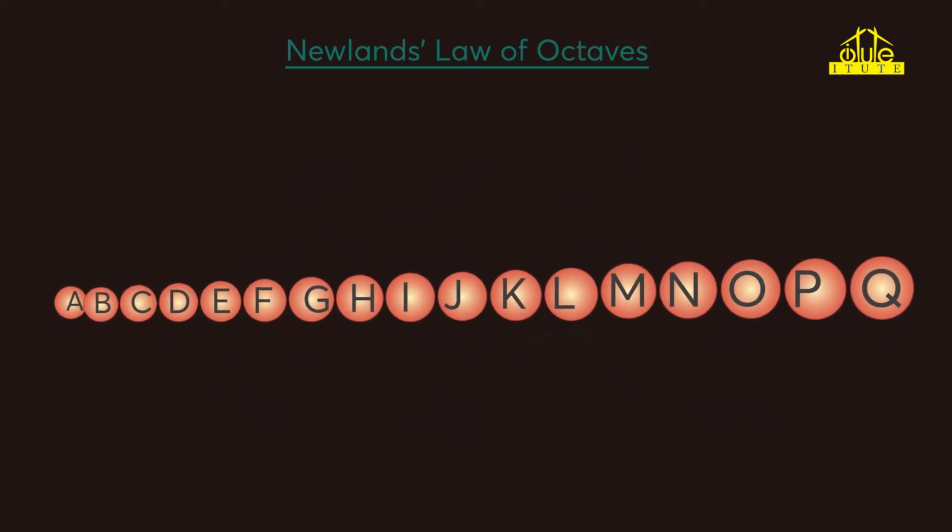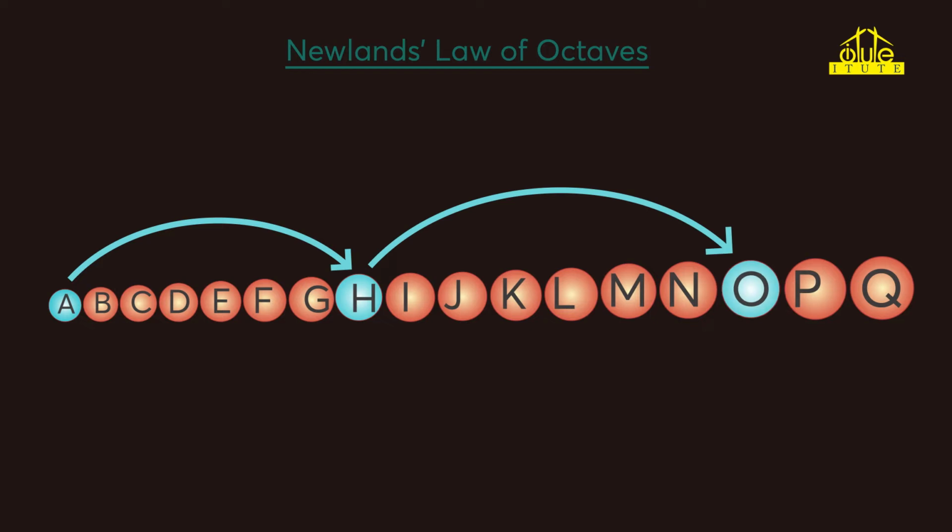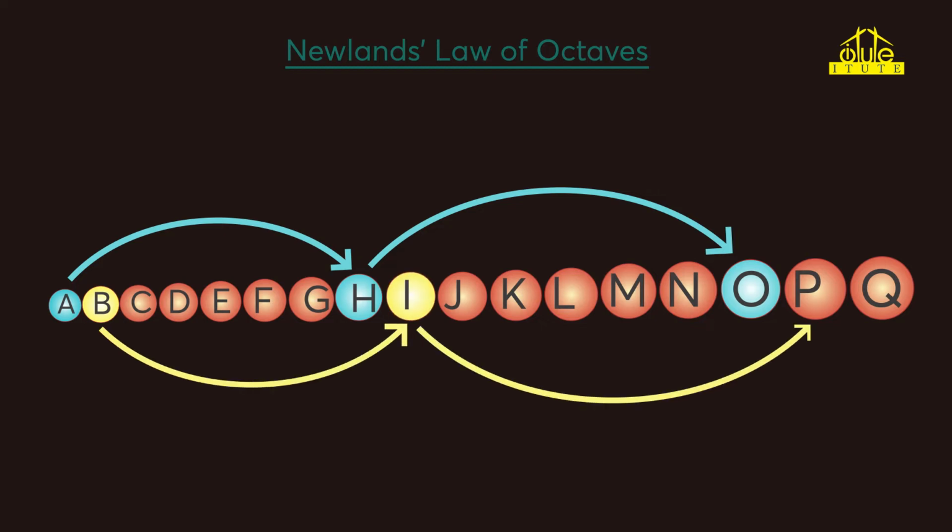In such an arrangement, Newlands found that the properties of element A repeat again in element H, then again in element O. Similarly, if we consider element B, the property of B repeats in element I, then in element P. Like this, if we choose any element from this arrangement, we find that its property repeats after every 7 elements.